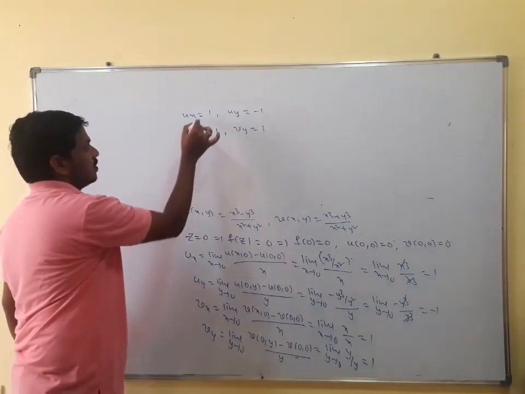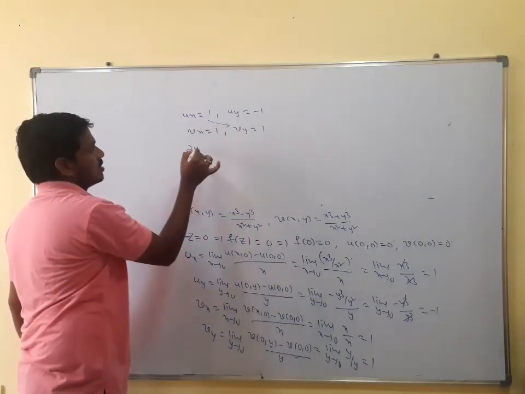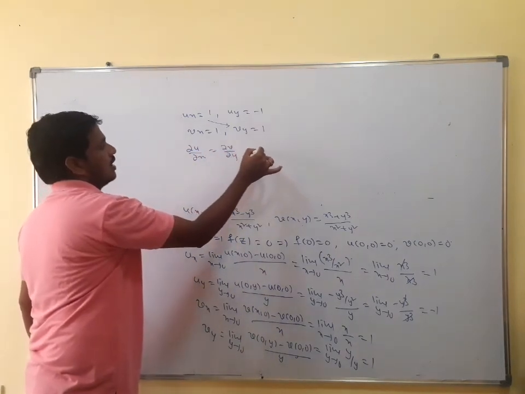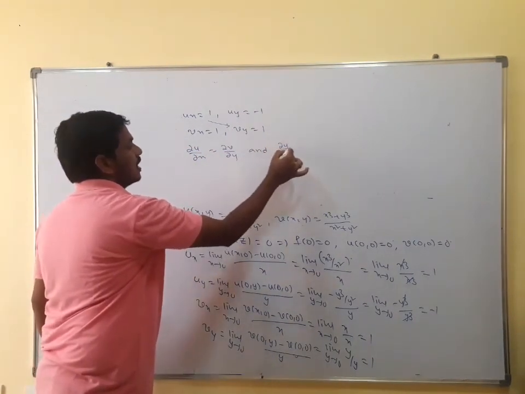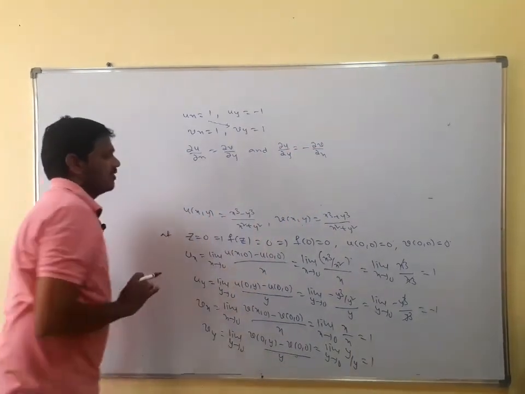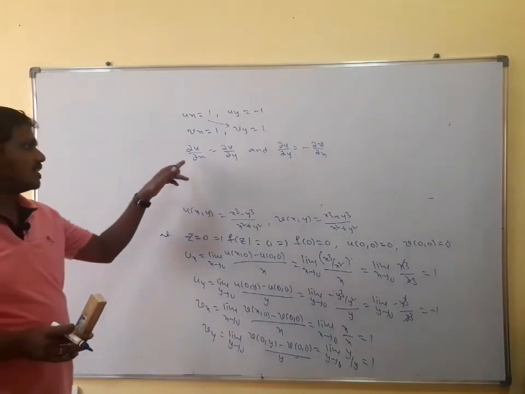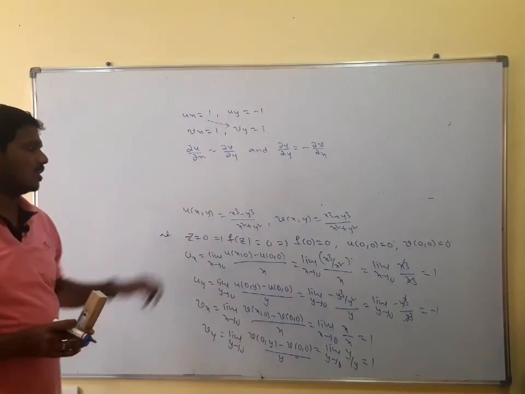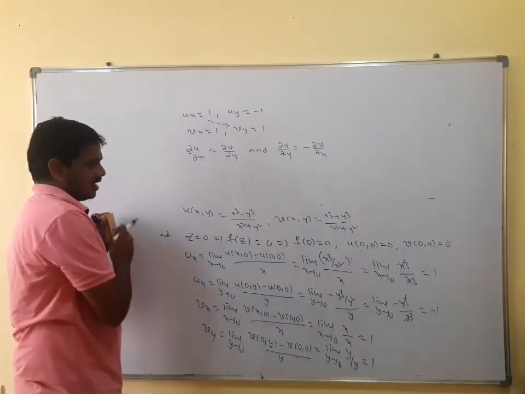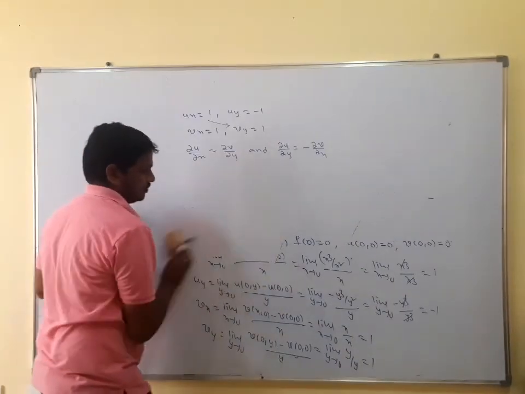Now dou u by dou x is the same as dou v by dou y, no? So dou u by dou x is equal to dou v by dou y, and dou u by dou y is equal to minus dou v by dou x. So the function f of z satisfies CR equations at 0 comma 0. Right, now I am going to verify whether f dash of 0 exists or not at 0.